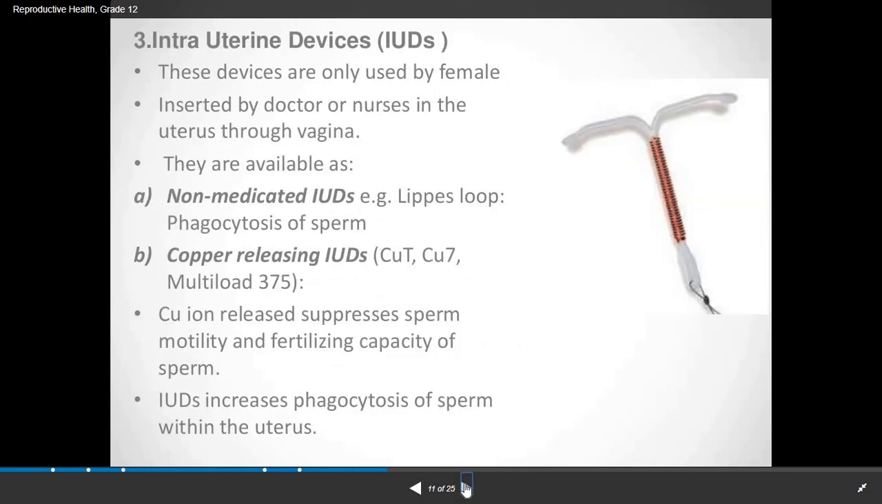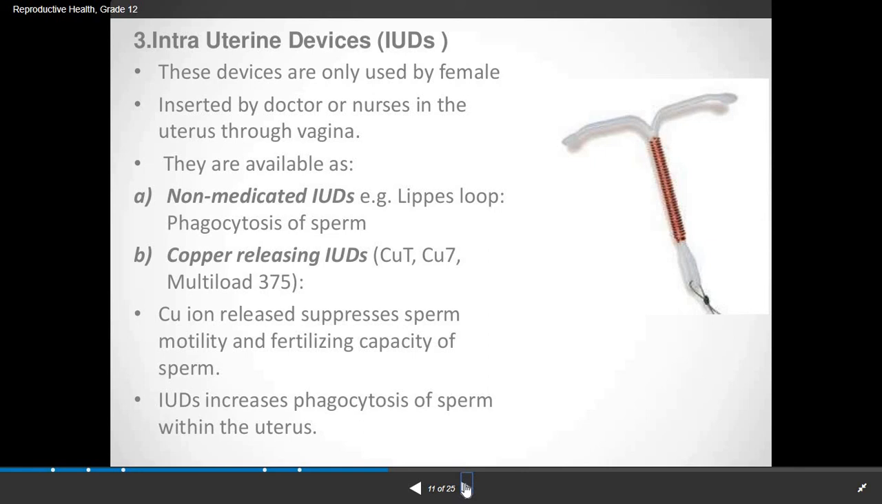Now the third one is the intrauterine device, shortly referred to as IUDs. These devices are only used by females. They are inserted by a doctor or nurse in the uterus through the vagina. They are available first as non-medicated IUDs, for example Lippes loop, which performs phagocytosis of sperm. Phagocytosis of sperm means it captures and engulfs the sperm and thus prevents the mating of the sperm with the egg.